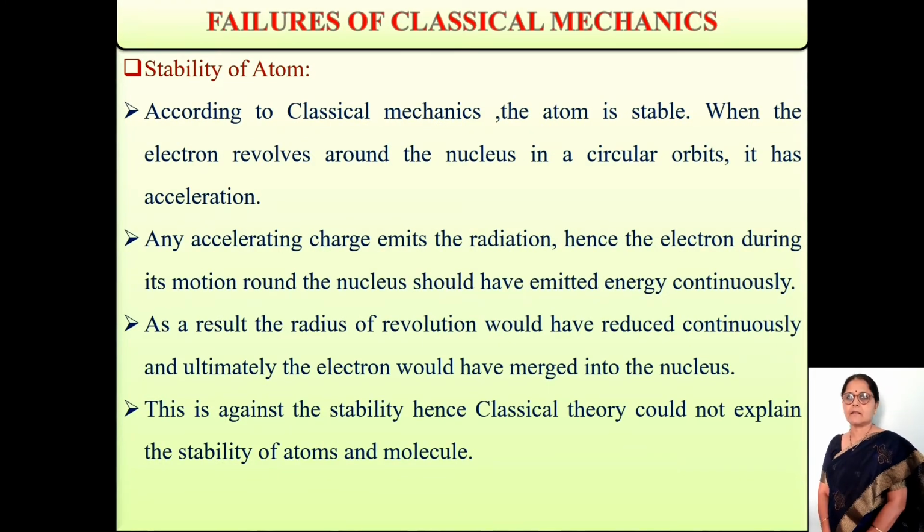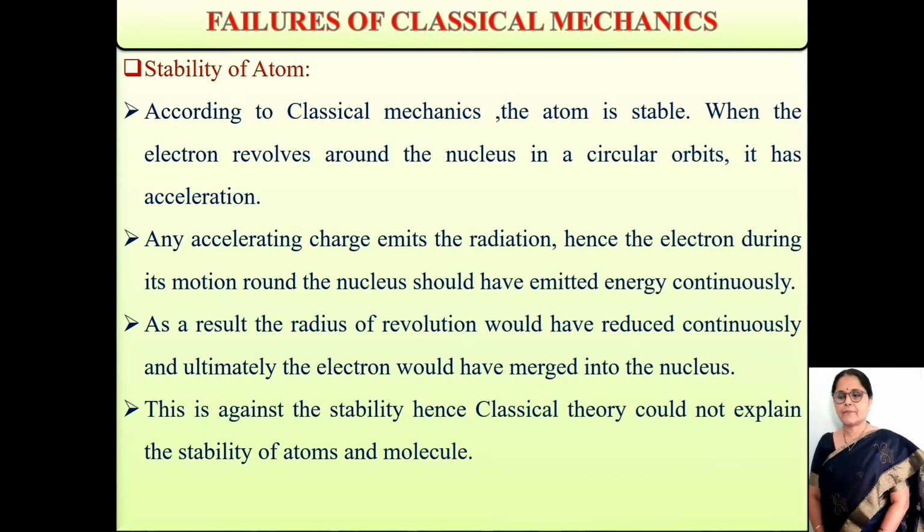Now, the failures of classical mechanics. First failure is the stability of the atom. According to classical mechanics, the atom is stable when the electron revolves around the nucleus in a circular orbit. It has an acceleration. Any accelerating charge emits radiation, hence the electron during its motion around the nucleus should have emitted energy continuously.